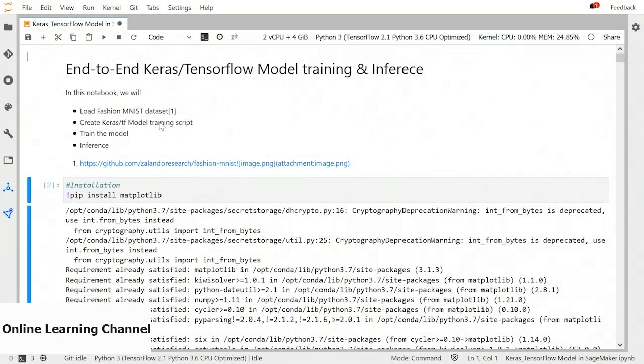In this demo, we will explore how other supported frameworks like TensorFlow can be used in SageMaker for model training. So we will load Fashion MNIST dataset. We will create a training script for TensorFlow Keras model and then train the model using TensorFlow Estimator and perform inference by deploying an endpoint. We are using Python 3 TensorFlow 2.1 kernel for this notebook.